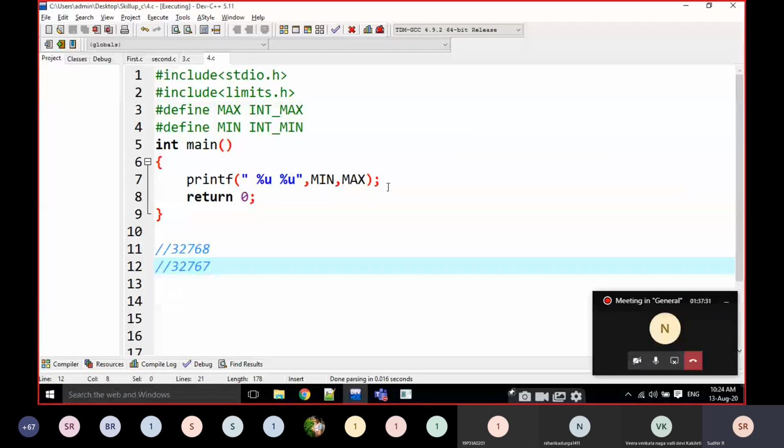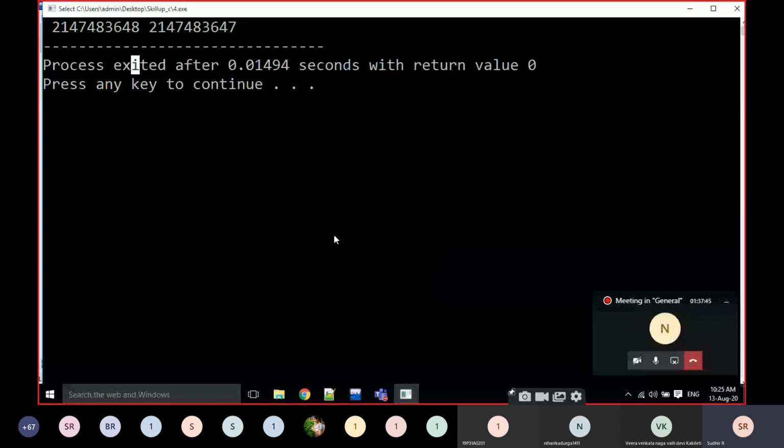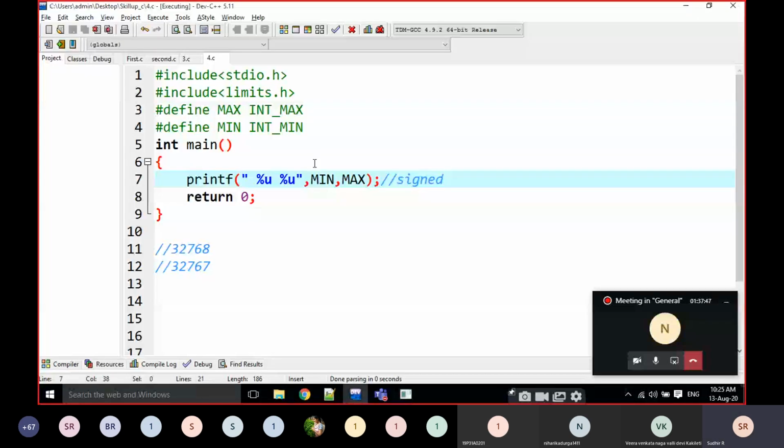If it is a signed integer, these are the values. Just note it down, everyone: hash include limits.h, hash define. These are called macros.